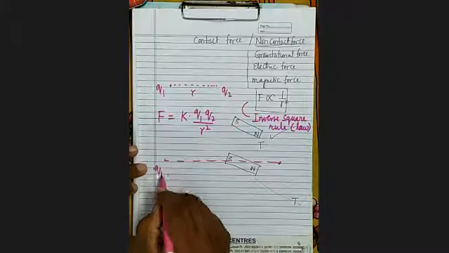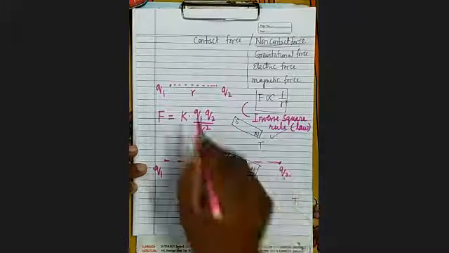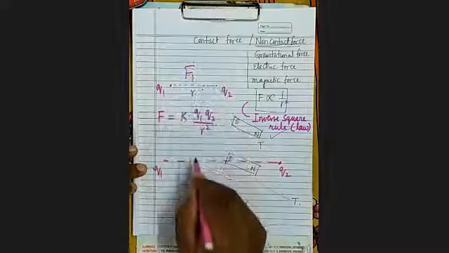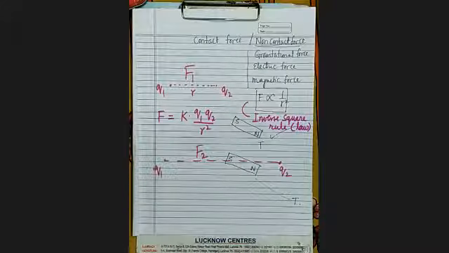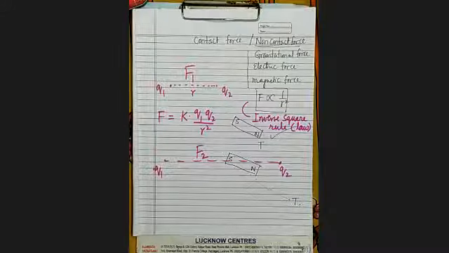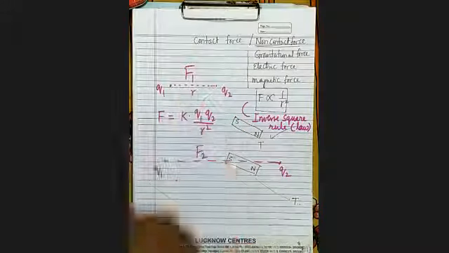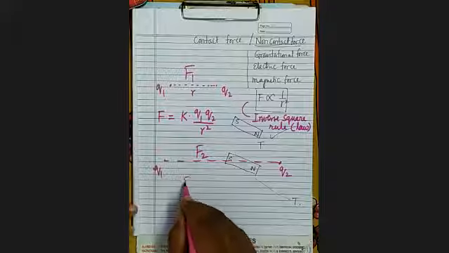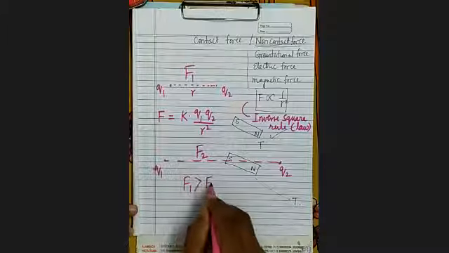Suppose force is F1 here and F2 here. In which case will force be more? In the first case it will be more because the charges are nearer. So F1 will be more than F2.